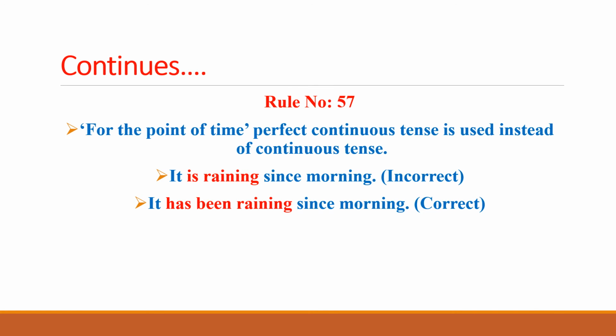The next rule is rule number 57 for the correction of sentences in English. And the rule says, for the point of time, perfect continuous tense is used instead of continuous tense. If some sentence is dealing with the point of time, that sentence refers to the point of time, and this time could be specified or unspecified, whatever the case is, but the point of time asks for perfect continuous tense instead of continuous tense.